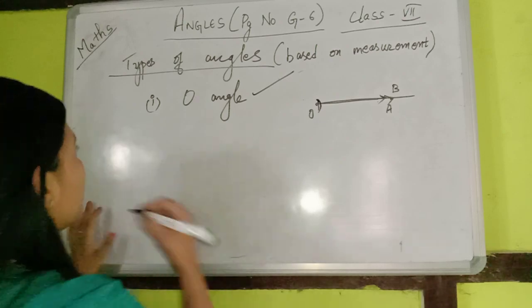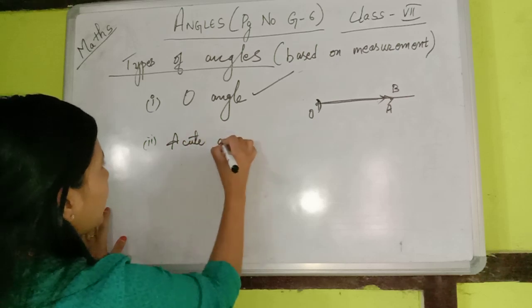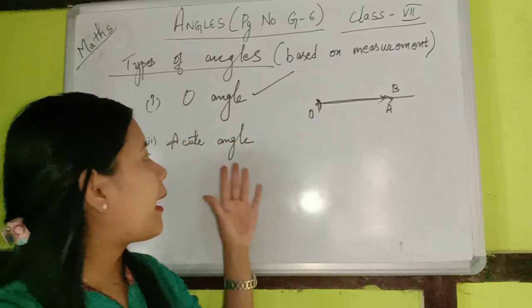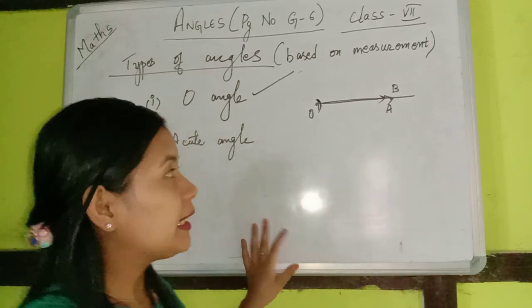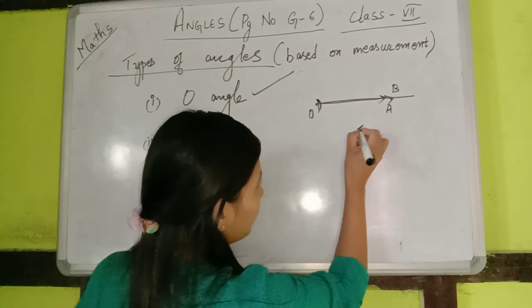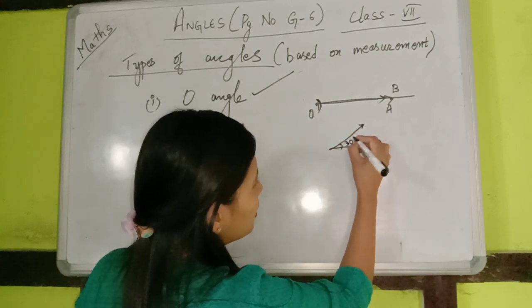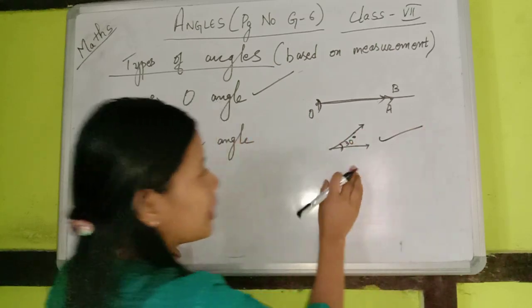Is that clear? Now we have something called an acute angle. An acute angle is an angle whose measure is less than 90 degrees. If you have an angle whose measurement is 30 degrees, say, then this angle is named an acute angle.